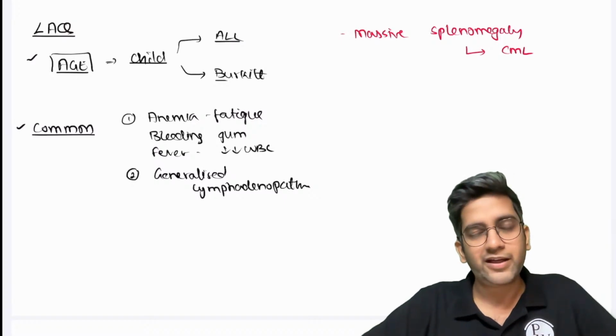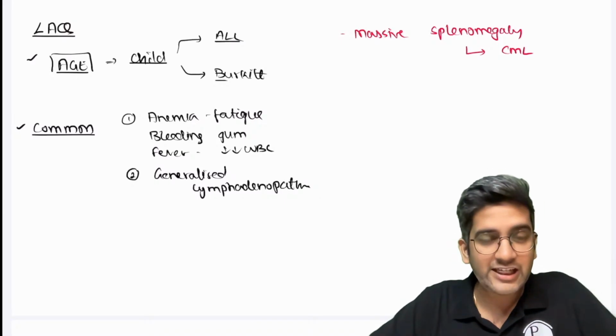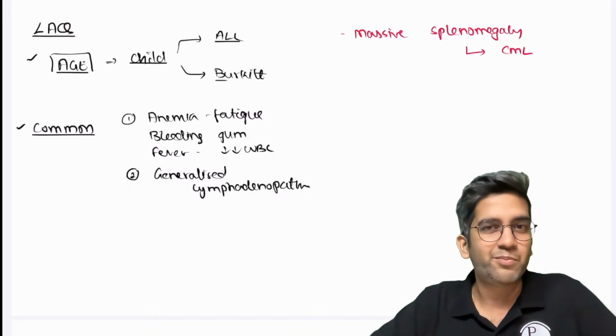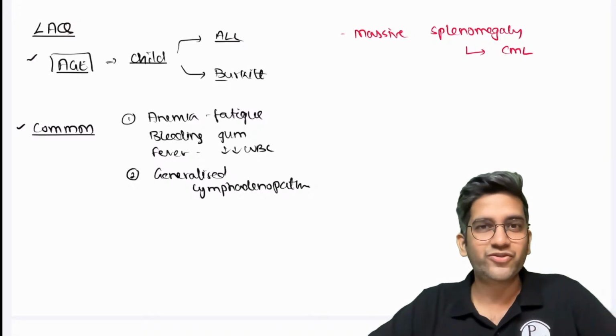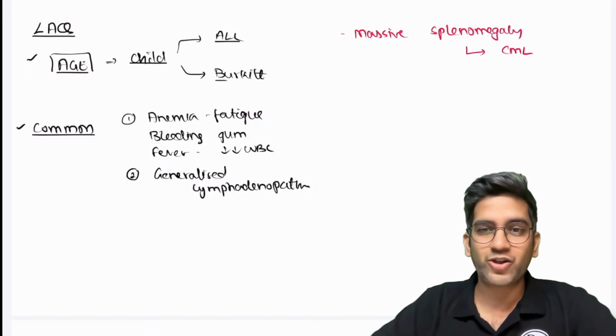Massive splenomegaly, elderly person, leukocytosis, you will think of CML. These are very important clues you should never miss. Missing this is criminal, right? At the end of second year, if you miss massive splenomegaly when it is CML, it is going to be difficult, right?